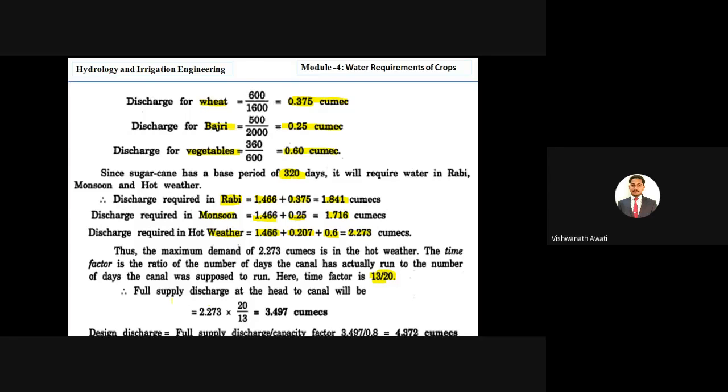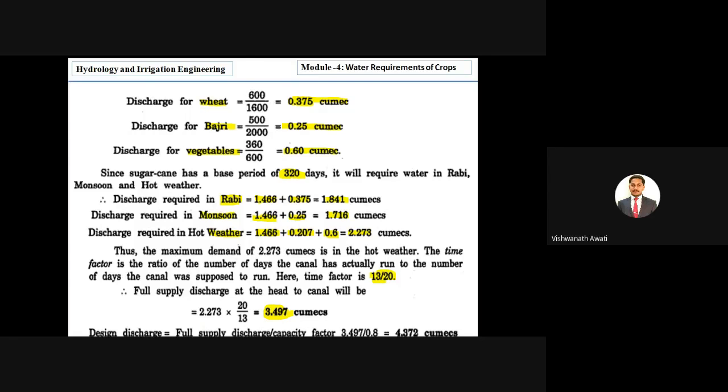Then we have to calculate the full supply discharge at the head of the canal. To calculate this, we have to multiply the maximum value with the time factor. And as I told, the maximum value is 2.273. So multiplying with the time factor, we will get the full supply discharge at the head of the canal. At the head of the canal, we got it, right?